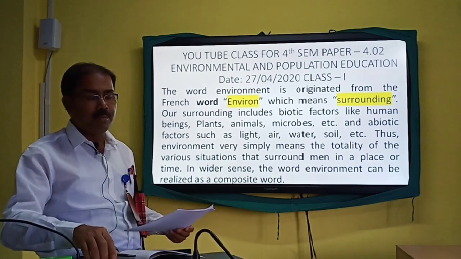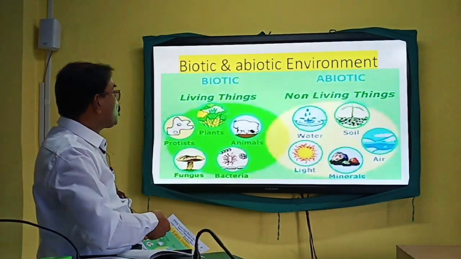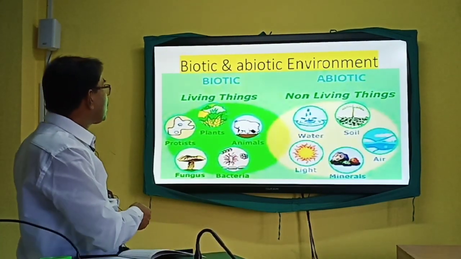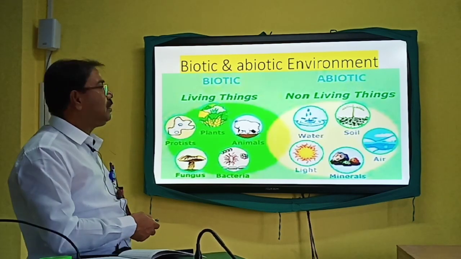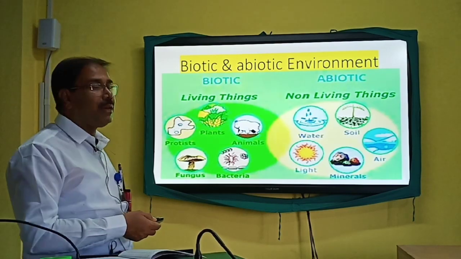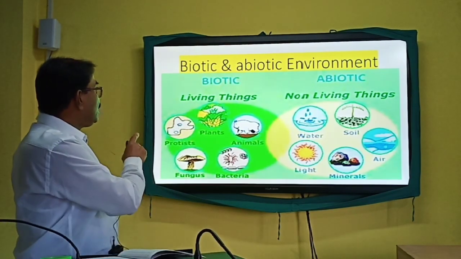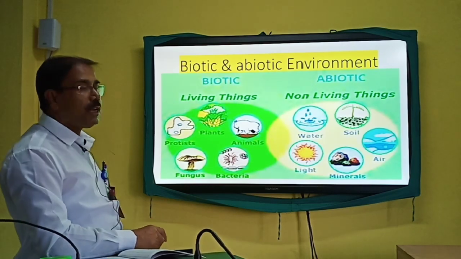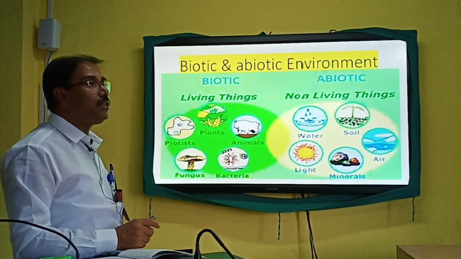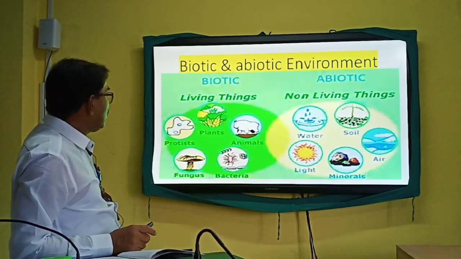So friends, let us see this slide so that we can have an idea concerning the biotic elements of the environment, and at the same time the abiotic elements. Plants are there: the biotic segment of the environment includes the plants which are surrounding us, and the animals.